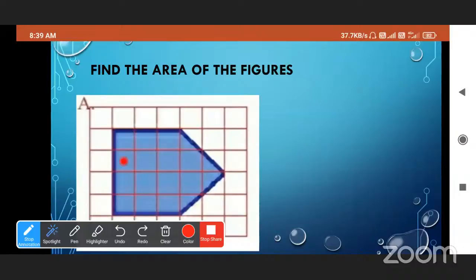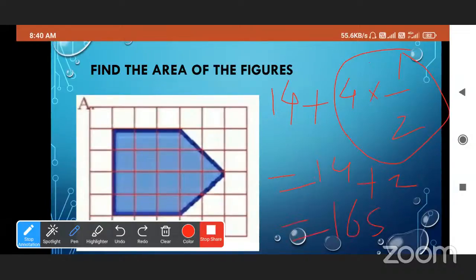1, 2, 3, 4, 5, 6, 7, 8, 9, 10, 11, 12, 13, 14. And this is 14 plus 4 into half. 4 into half means 2. So 14 plus 2, that is 16 square units. Okay. So the area of this figure is 16 square units.